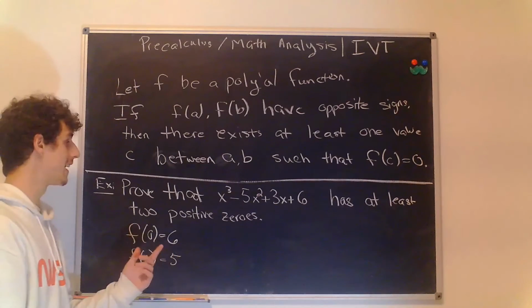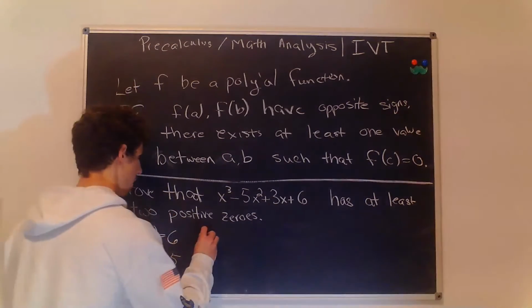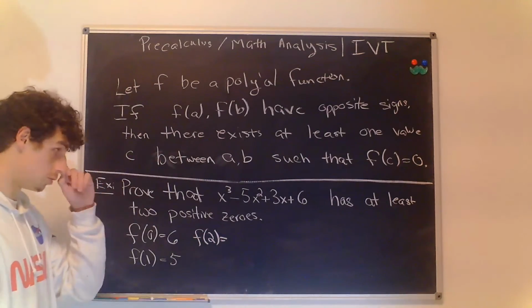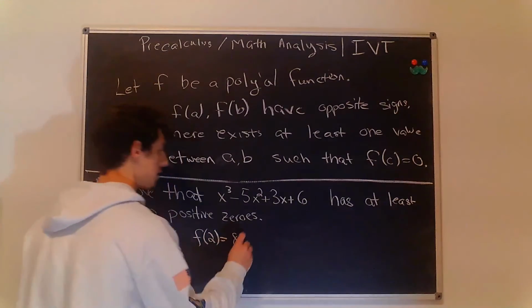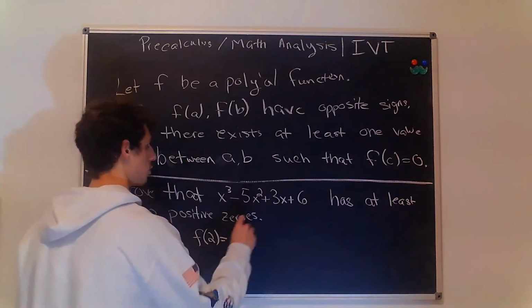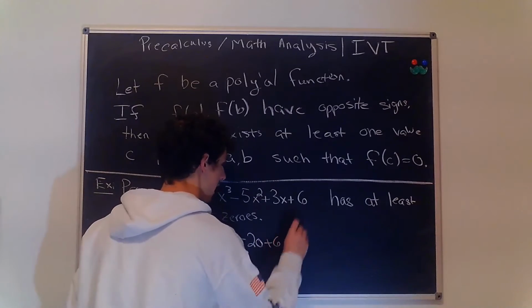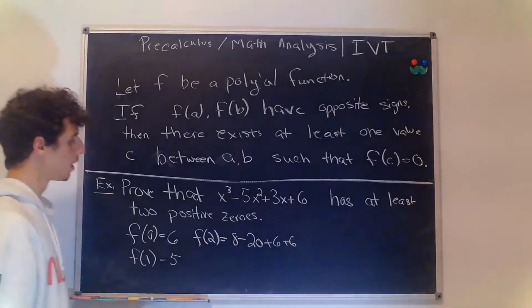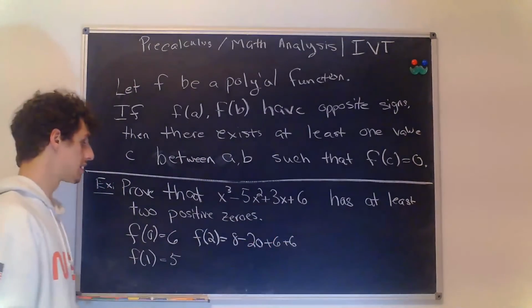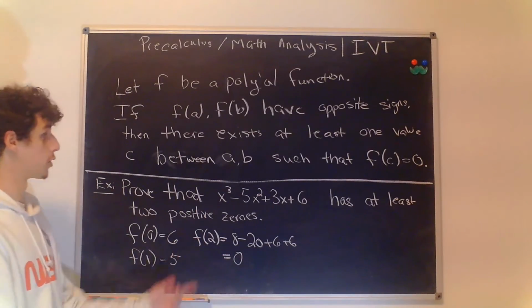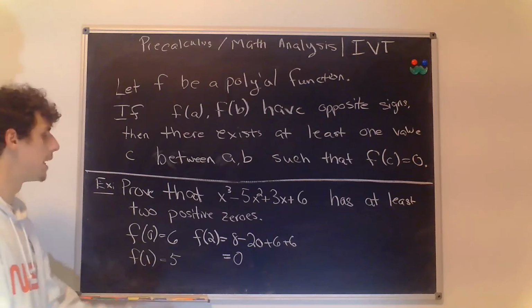And now let's take x equals 2. So let's do f of 2. That's going to give us 2 cubed, which is 8, minus 5 times 2 squared, which is 4, so that's 20, plus 3 times 2, which is 6, and plus 6 here. But 8 minus 20 plus 6 plus 6 is in fact 0. So we have our first zero. We have our first positive zero that it asks us to find, but we'll keep going.